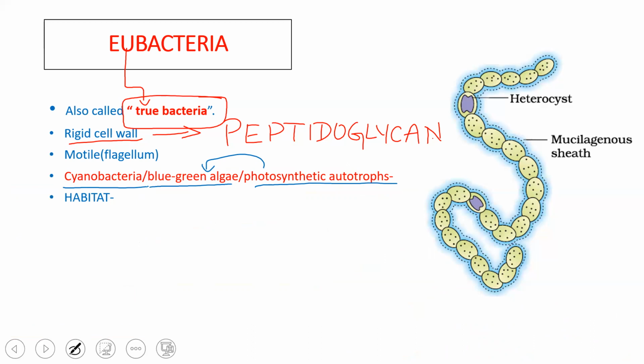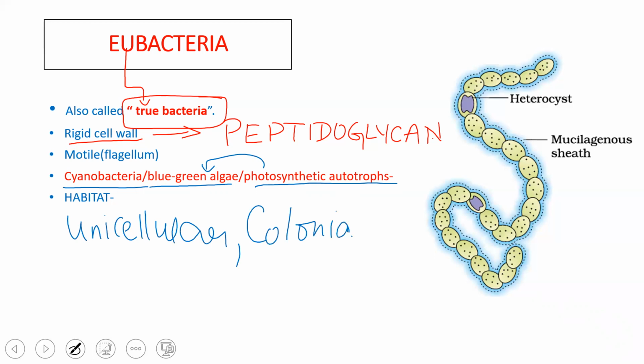As you can see in this picture, they are generally unicellular, or they may be in the form of colonies, which we call colonial, or some of them are of filamentous form.